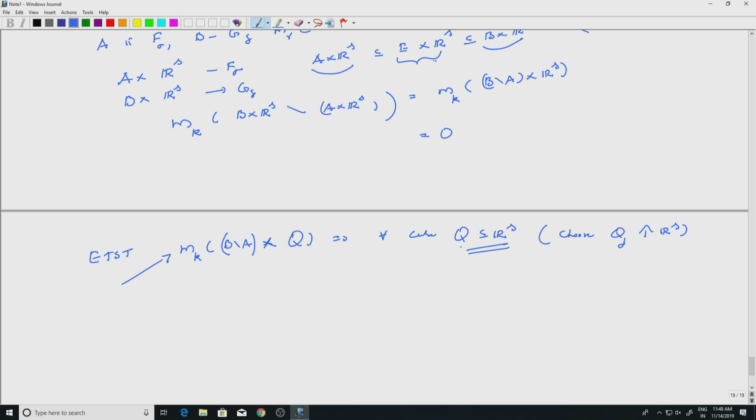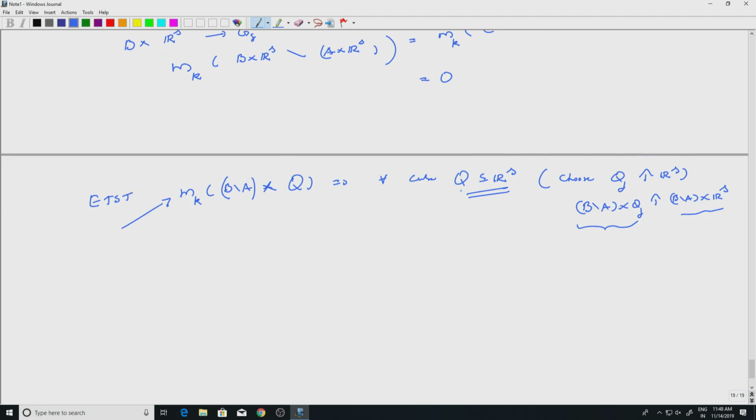Well, how do you do this? If I choose Q_j increasing to R^s, then (B minus A) cross Q_j will also increase to (B minus A) cross R^s, so that is easy to see, and if these have measure 0, then this will also have measure 0 by the convergence theorems, right. So we'll simply justify that part.